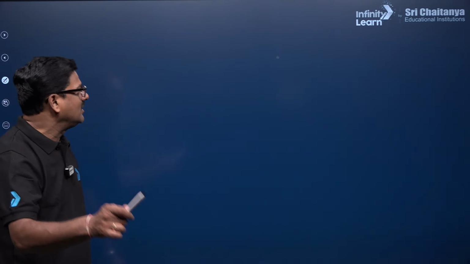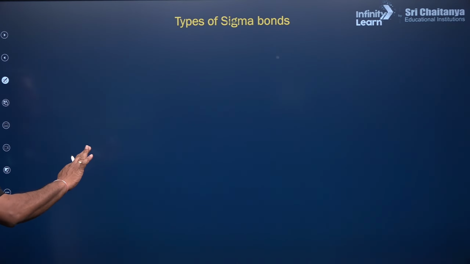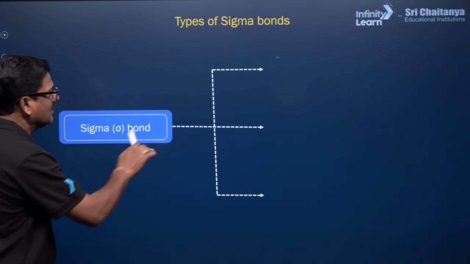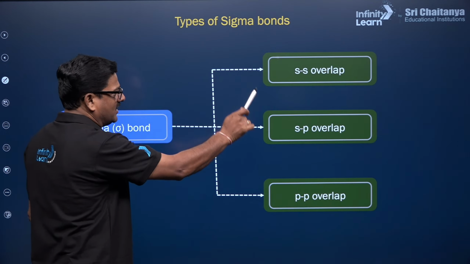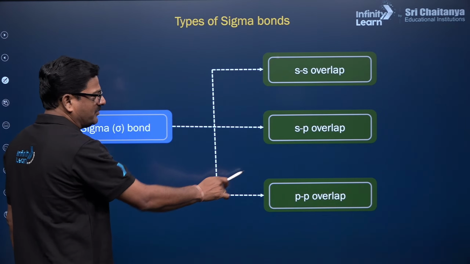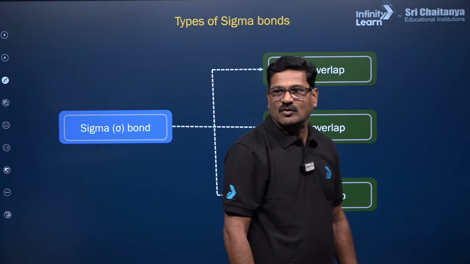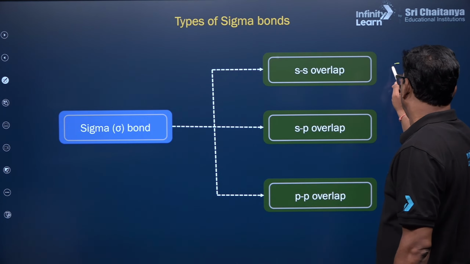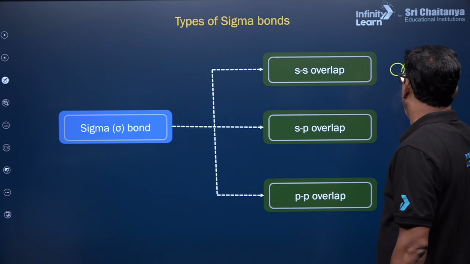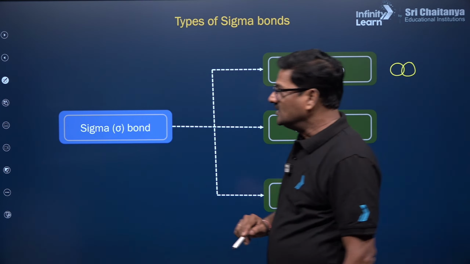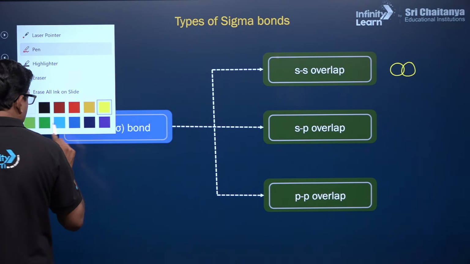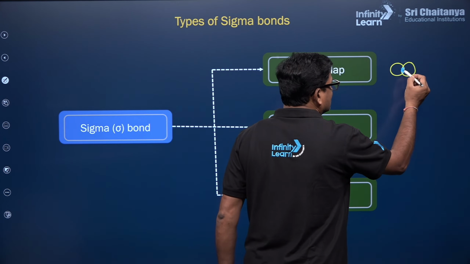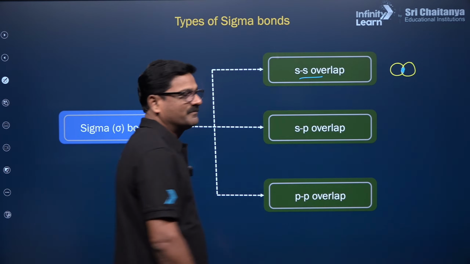There could be other types of sigma bonds also: s orbital and s orbital, s orbital and p orbital, and p orbital and p orbital overlapping. This is s orbital and this is s orbital, and the overlap between these two is what is called sigma s s overlapping.